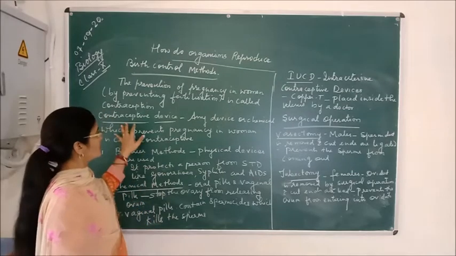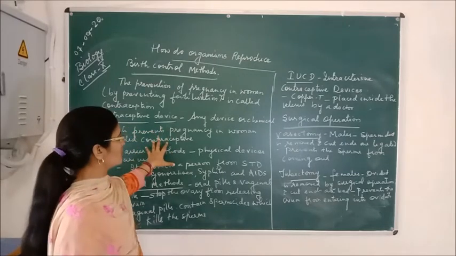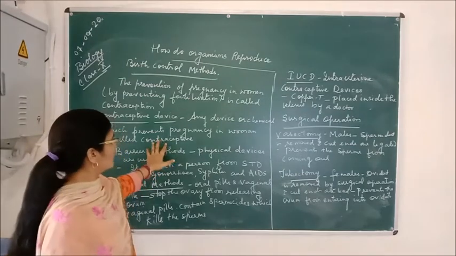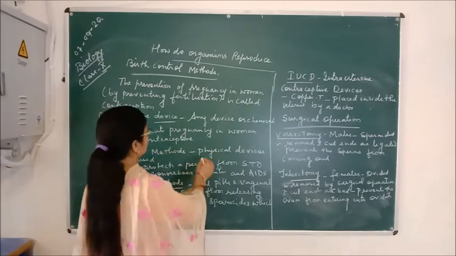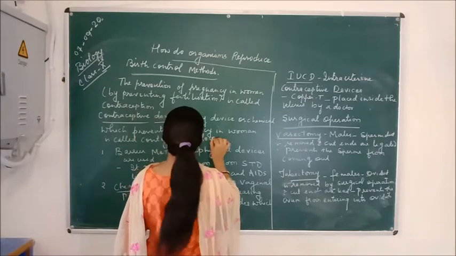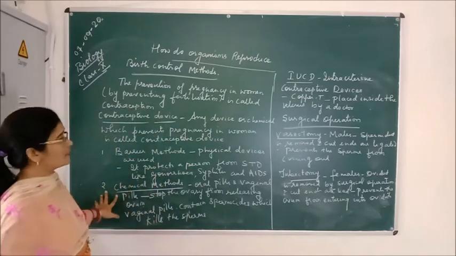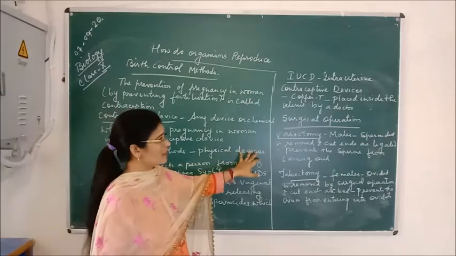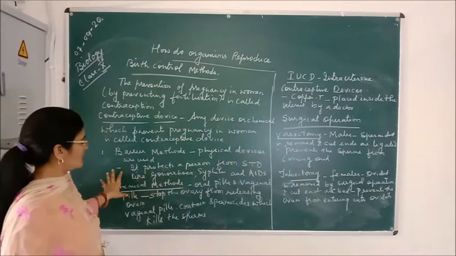The devices or chemicals that are used to prevent pregnancy in a woman are called contraceptive devices. The different methods of contraception are: first, barrier methods; second, chemical methods; third, intrauterine contraceptive devices; and the fourth one is surgical operation. We will discuss them one by one.